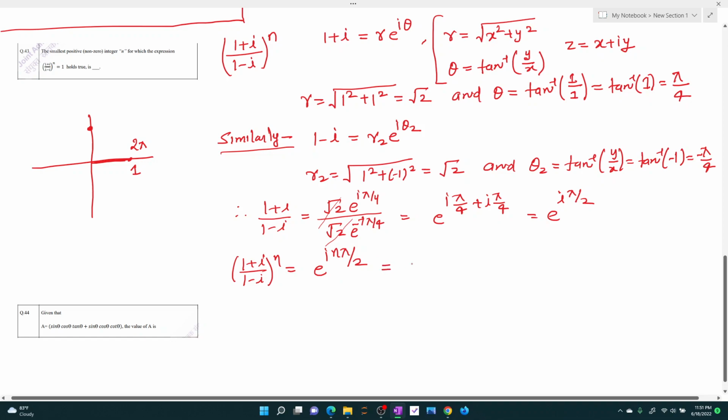So it equals e power iota 2 pi if and only if n by 2 is 2, or the value of n comes out to be 4. So the least positive value of n should be 4, for which this condition holds true. I hope this solution is making sense to you.